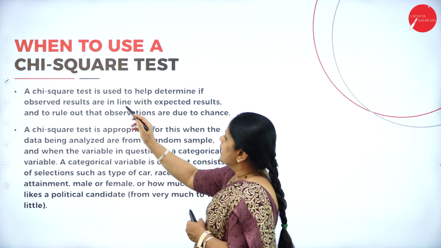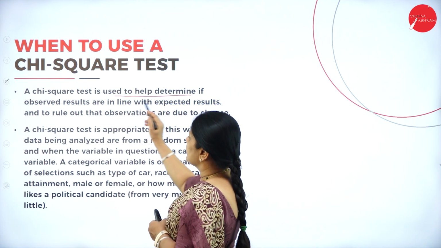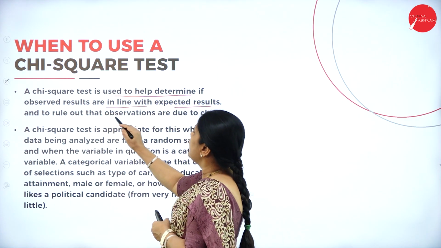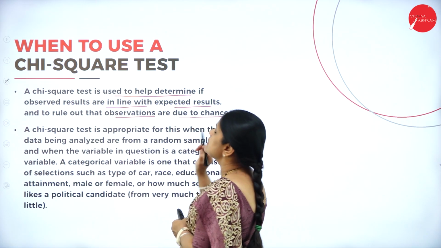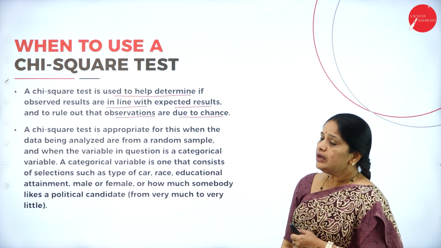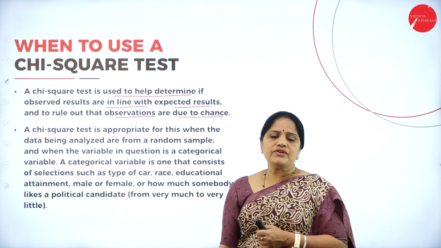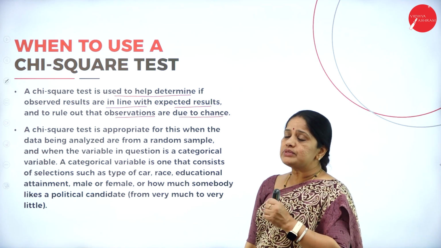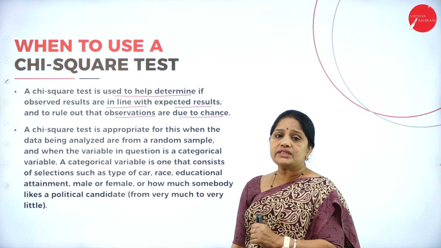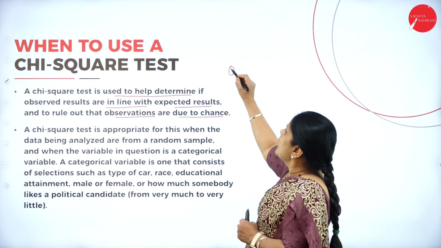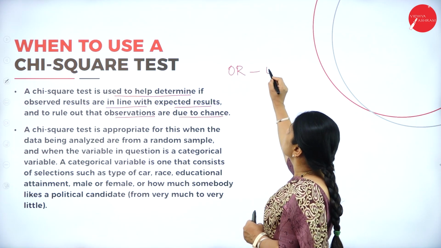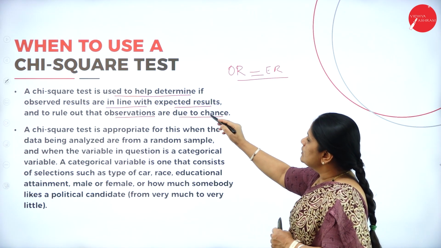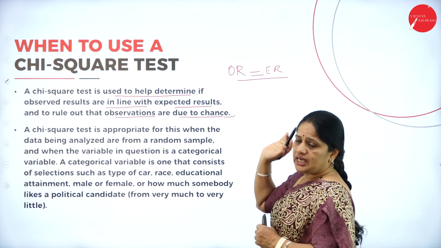Then a chi-square test is used to help determine if the observed results are in line with the expected results and to rule out that observations are due to chance. So in this chi-square test, we will be able to determine if the observed results are in line with the expected results, and to rule out that the observations are due to chance.